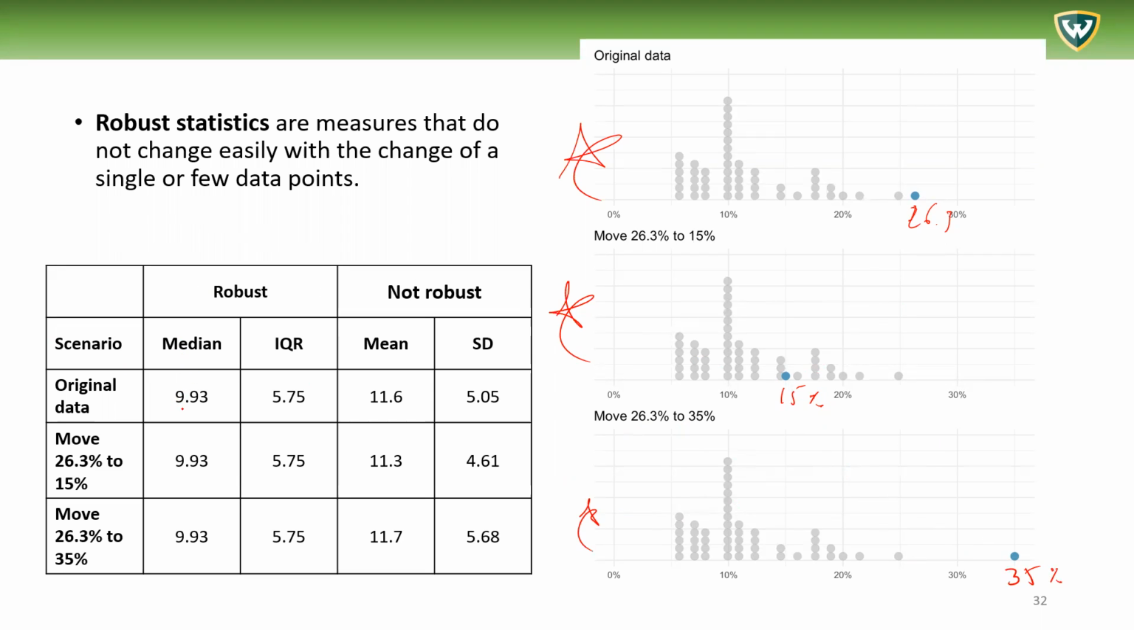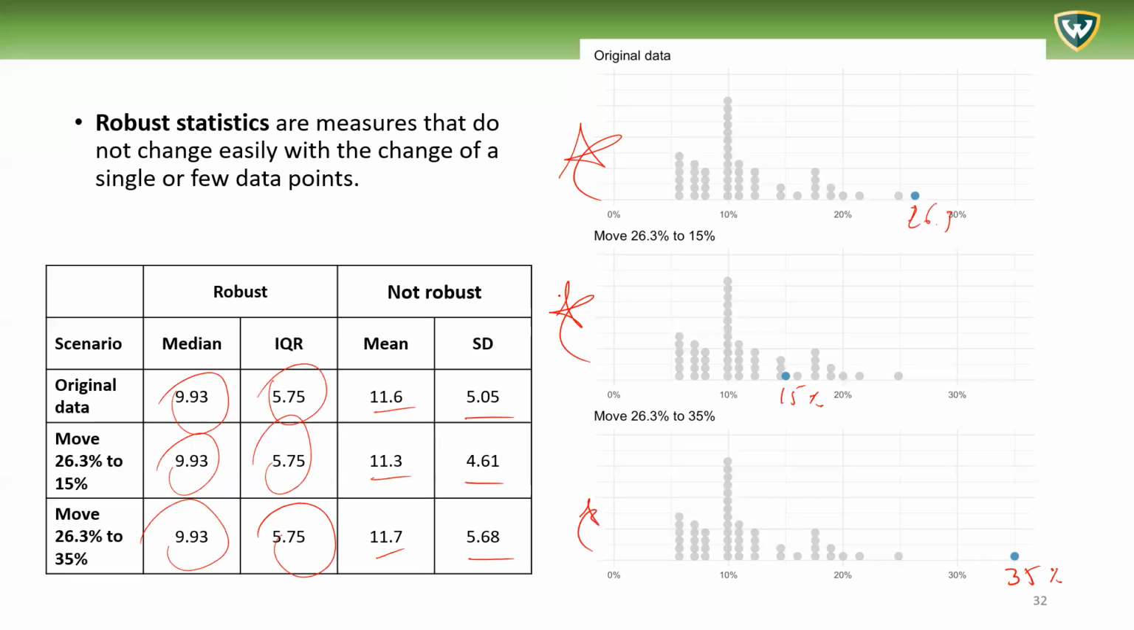The median remains the same across these three, exactly the same. The interquartile range remains the same, exactly. But if we look at the mean and the standard deviation, they change. That maybe doesn't seem like too much, at least not the mean, but it certainly changed noticeably. And the standard deviation also noticeably changed: 4.61, 5.68, 5.05.